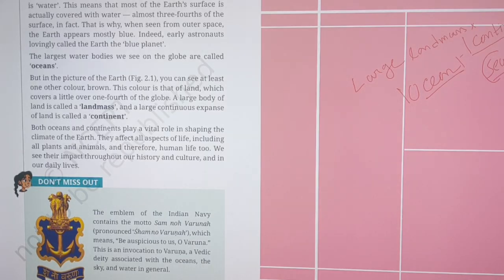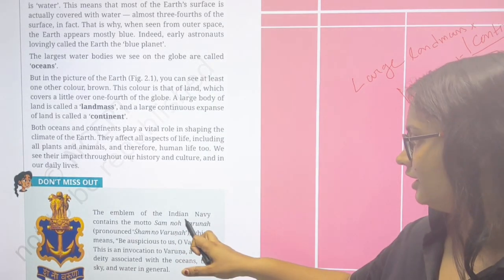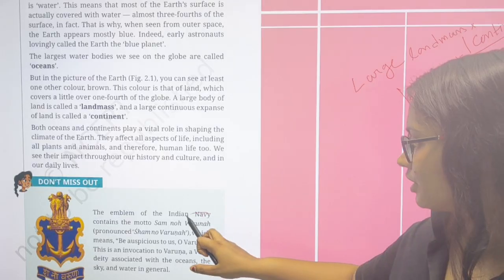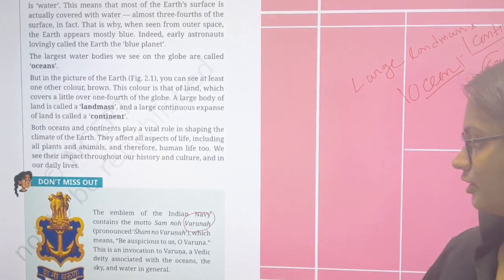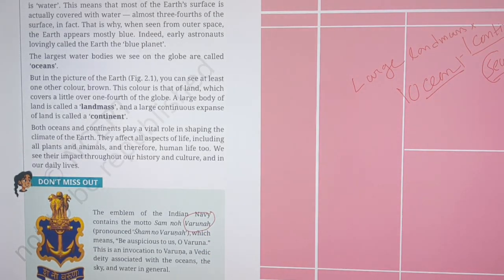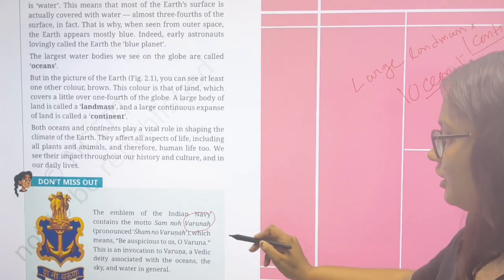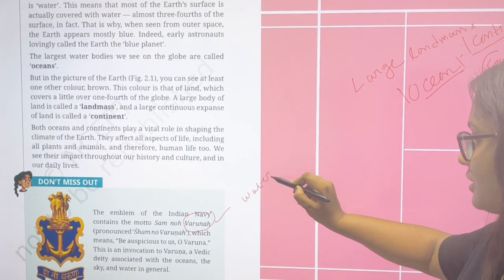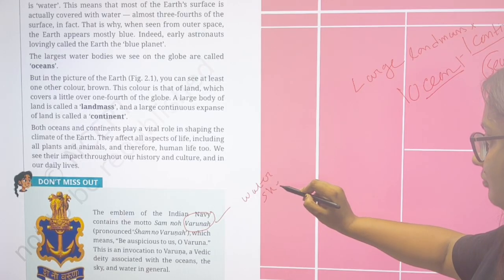And there is the symbol of the Indian Navy and its motto, Sam No Varuna. Varuna is a Vedic deity mentioned in Vedic texts, and is the deity of water, sky, rain, etc.